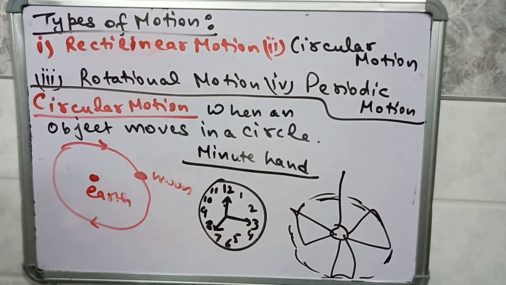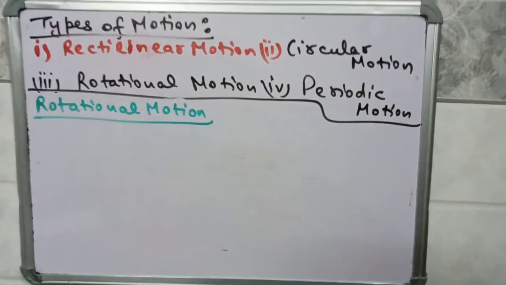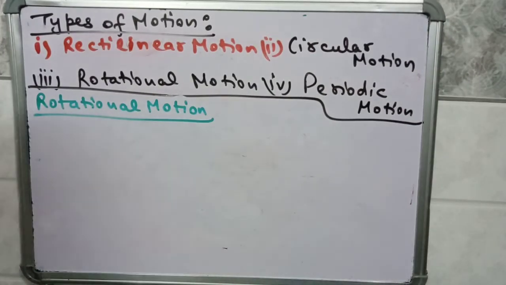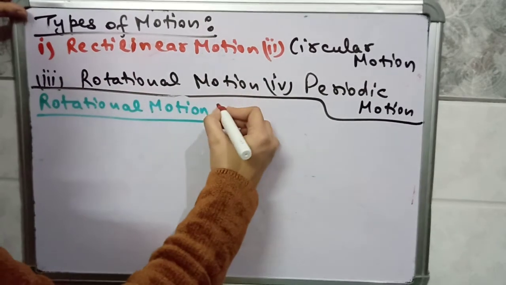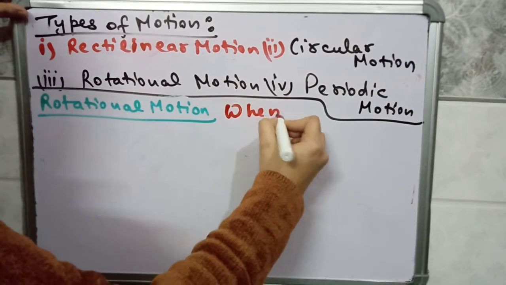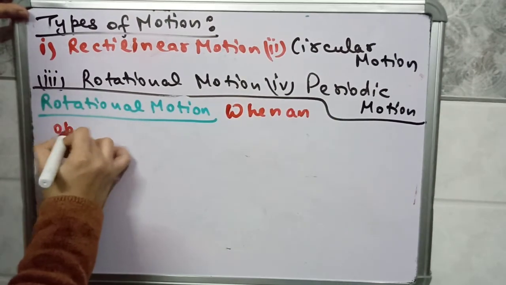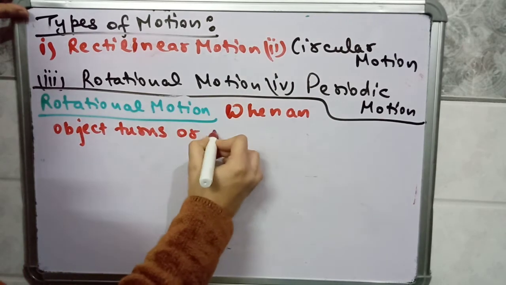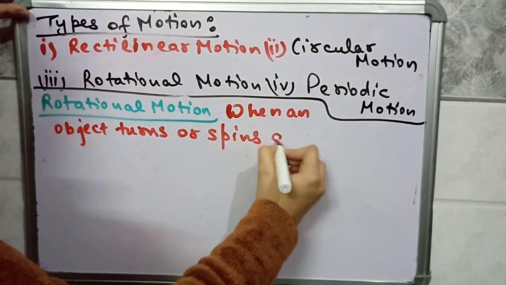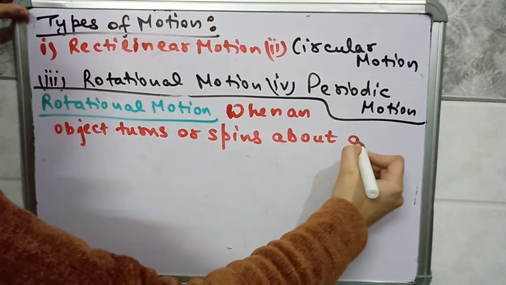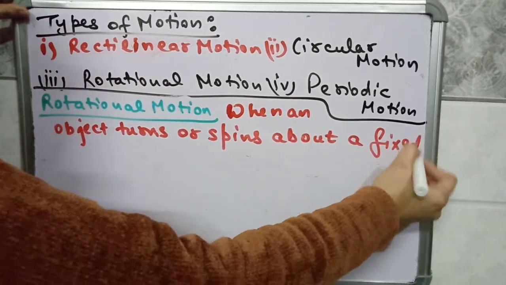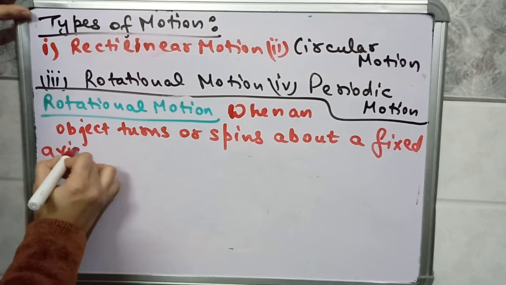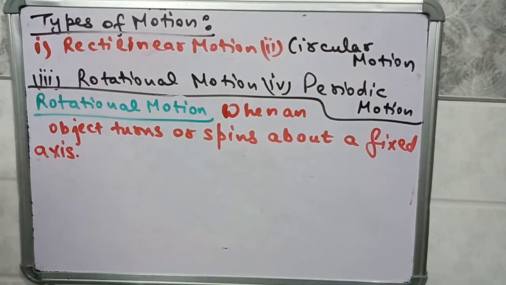Next, we are going to discuss rotational motion. The next type of motion is rotational motion. When an object turns or spins about a fixed axis, then that type of motion is known as rotational motion.